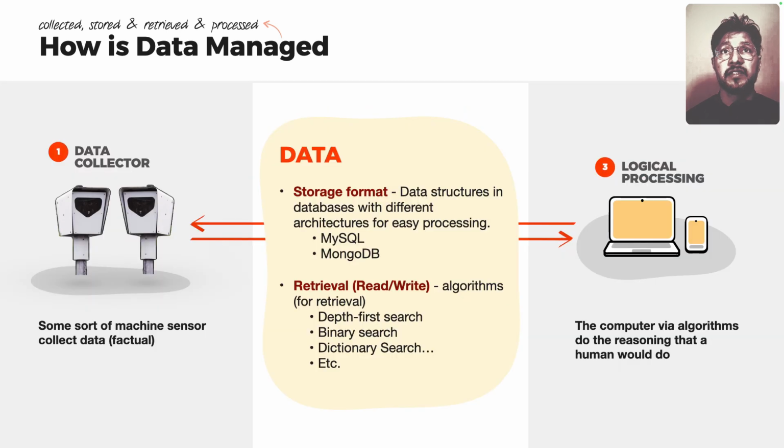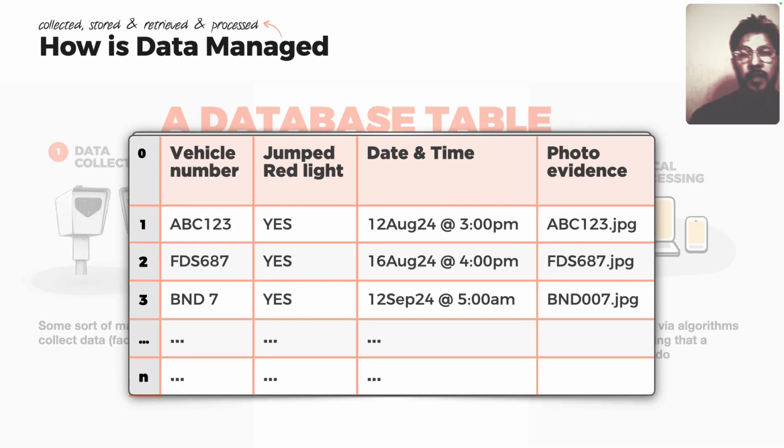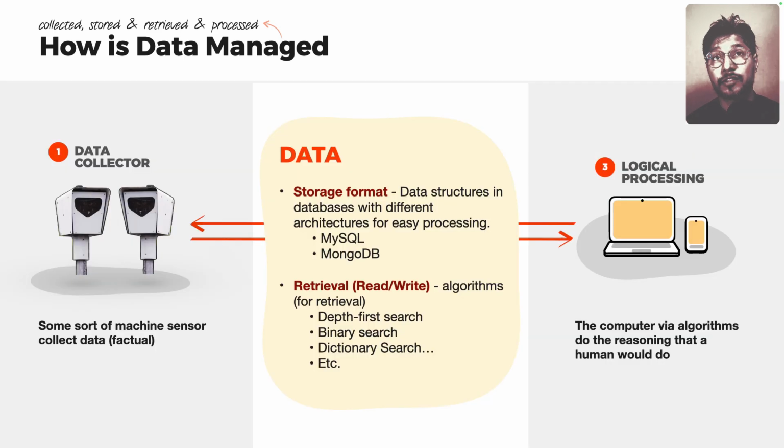I've shown this very visually, but how it's actually stored within a computer is in terms of data structures. You can visualize it in tabular form with a tool like Excel, but inside the computer it's stored in data structures, in databases, for easy processing.